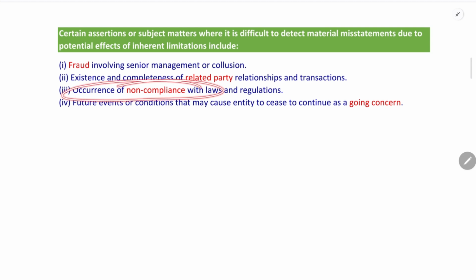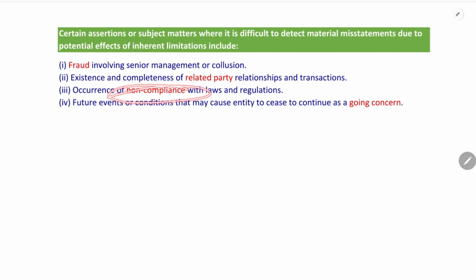Also, occurrence of non-compliance with laws and regulations. There are many laws and regulations. So the non-compliance may be directly related to the financial statements, or it may not be directly related to the financial statements. If it is related to the financial statements, the auditor may be able to obtain evidence on the non-compliance. In case of non-compliance not directly related to the financial statements, the auditor is not able to obtain evidence on the misstatement due to non-compliance.